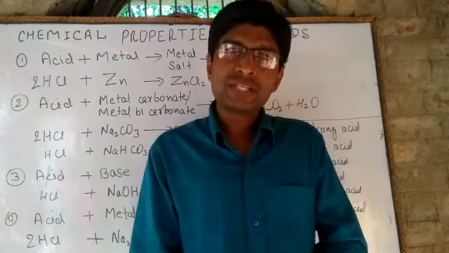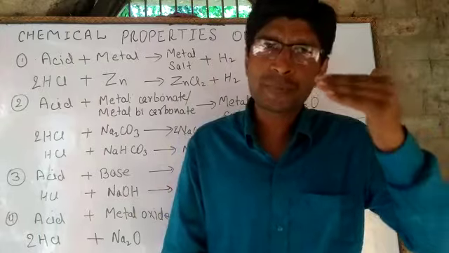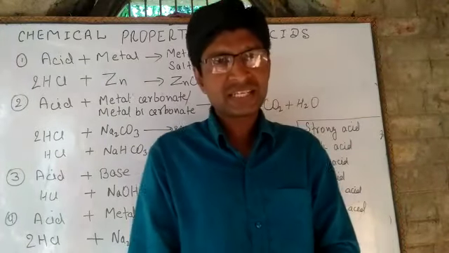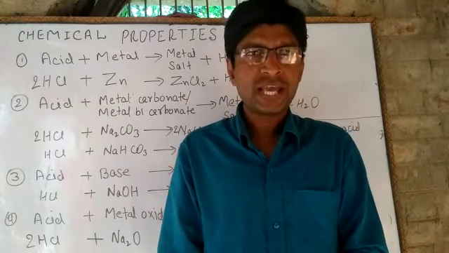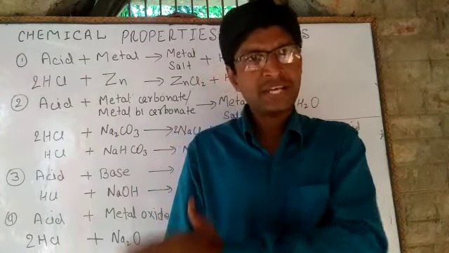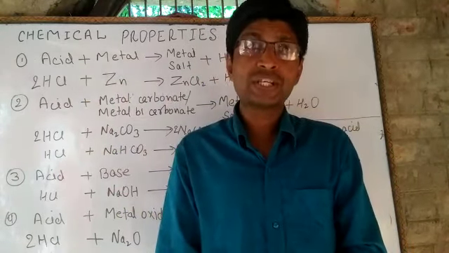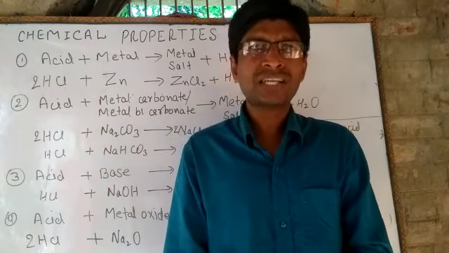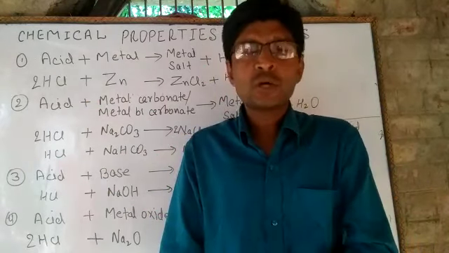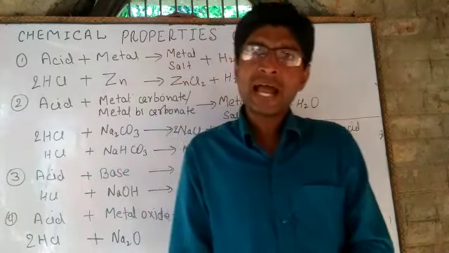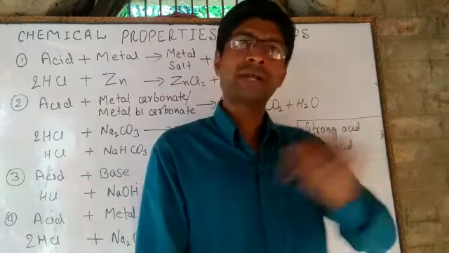on the basis of hydrogen ion concentration, acids can be classified into two parts, strong acid and weak acid. The acid which can produce a large amount of hydrogen ions when dissolved in water is called strong acid, or in other words, the acids which are completely ionized in aqueous solution are called strong acids.